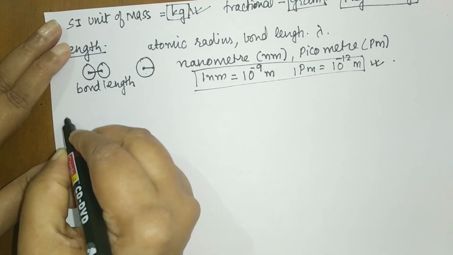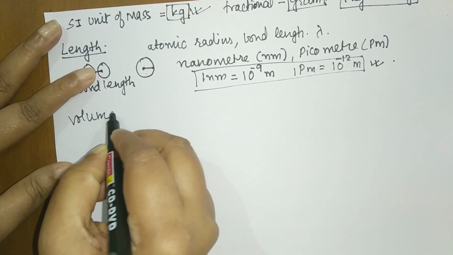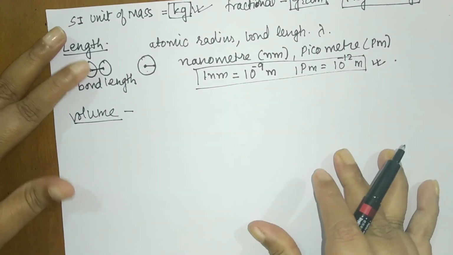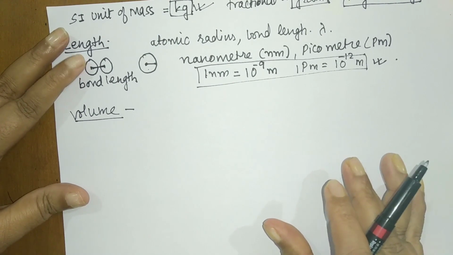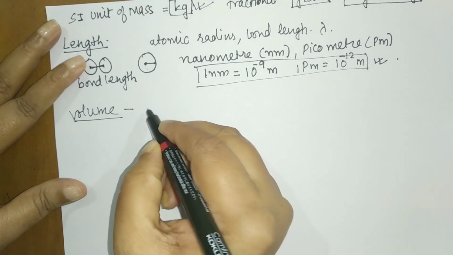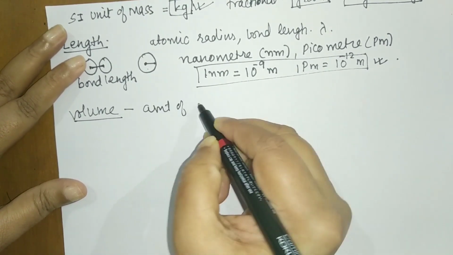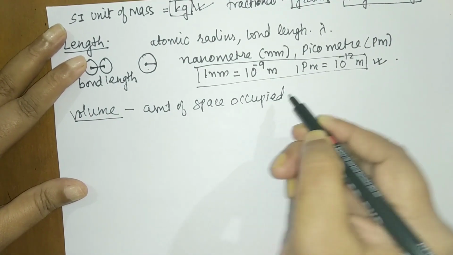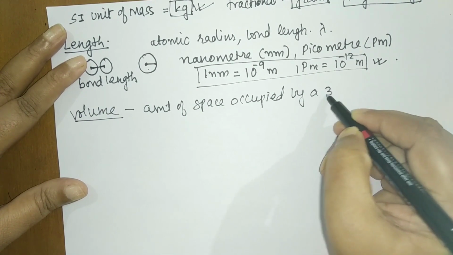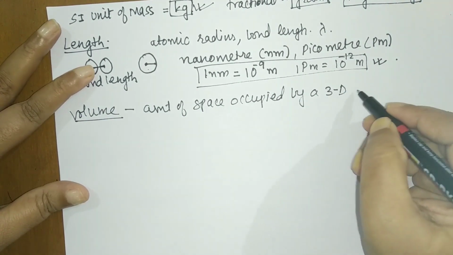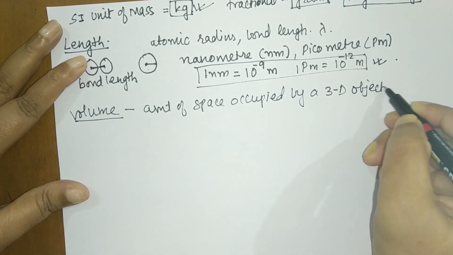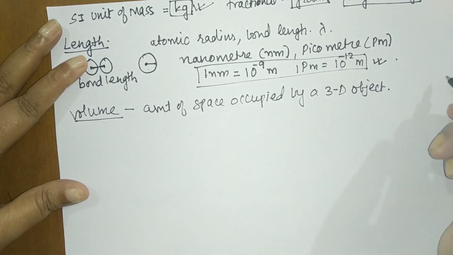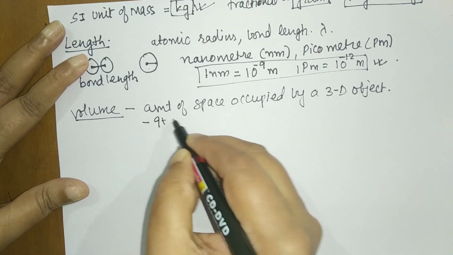Next is volume. What is volume, student? It is the amount of space occupied by a three-dimensional object. It does not depend upon the shape.